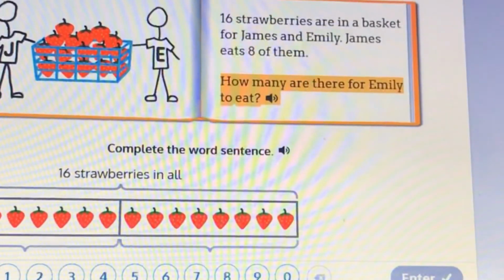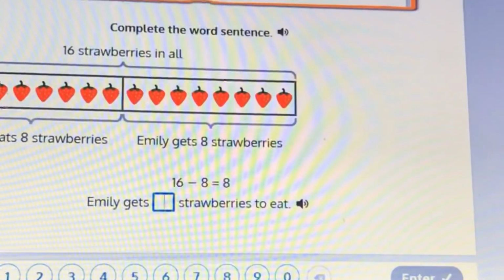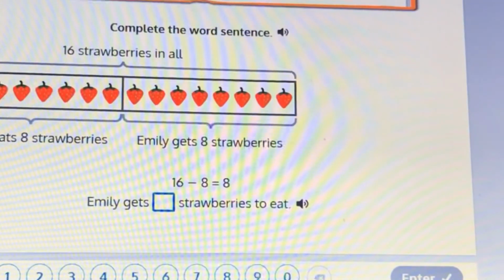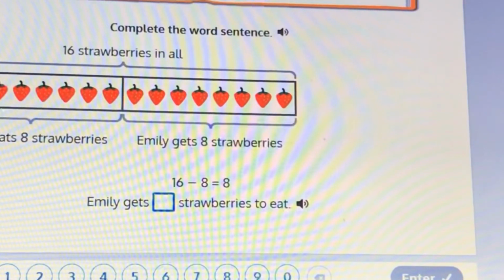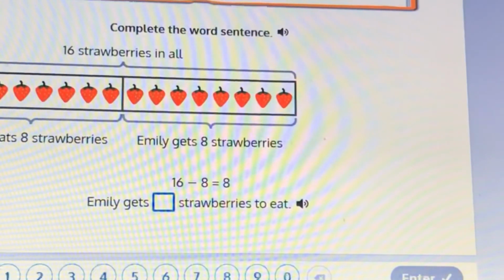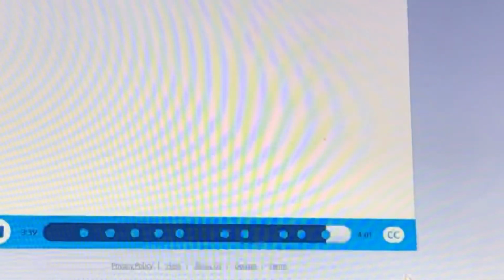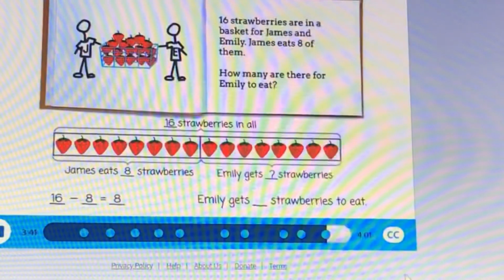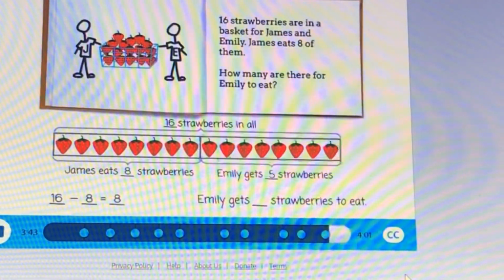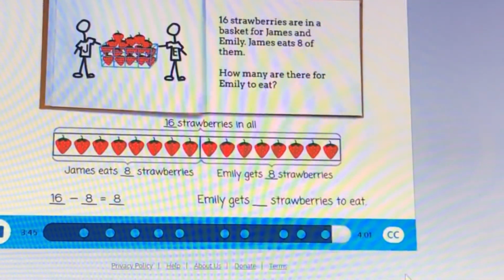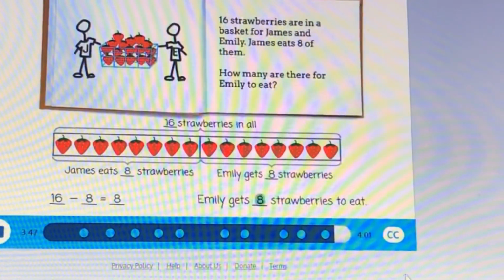Complete the word sentence, it says. Emily gets blank strawberries to eat. That is the right part of your RDW, your redraw right method. So we're going to put an 8 here in this blank. There are 8 strawberries here, so we can fill in our word sentence. Emily gets 8 strawberries to eat.